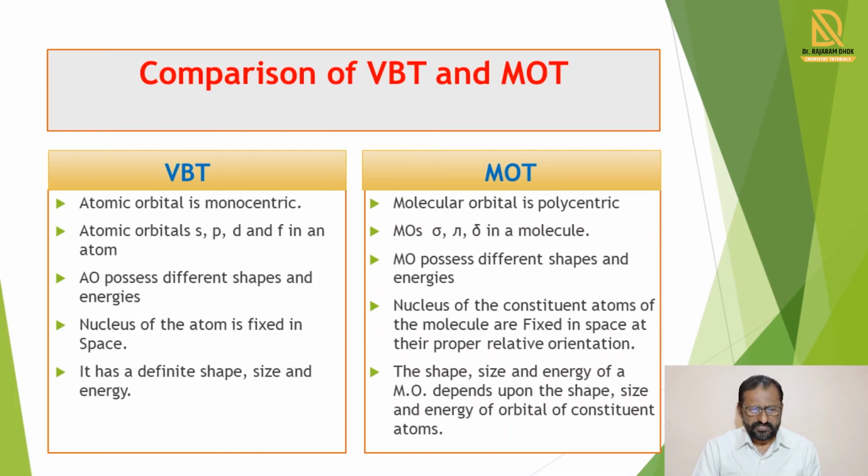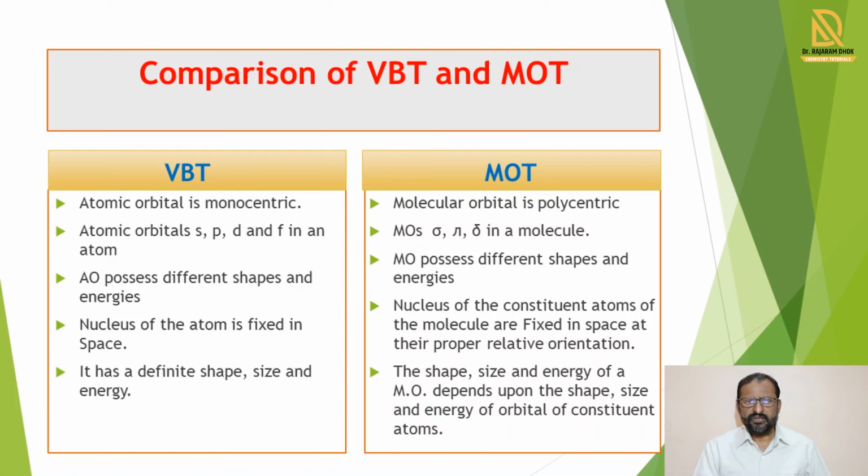Then the second difference, in VBT, atomic orbitals are denoted by different symbols, that is s orbital, p orbital, d orbital, f orbitals. But in case of the molecular orbitals, these orbitals are denoted by different symbols, that is sigma, pi, and delta. So this is the difference between valence bond theory and molecular orbital theory. Then the next difference, atomic orbitals possess different shapes and energies in case of valence bond theory.